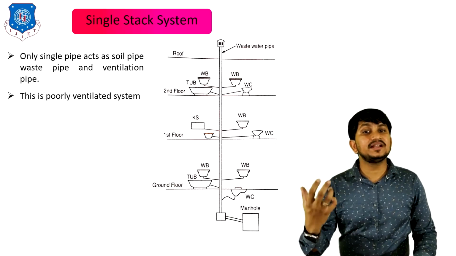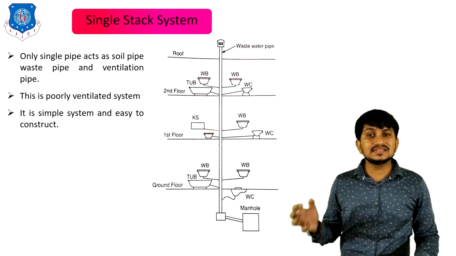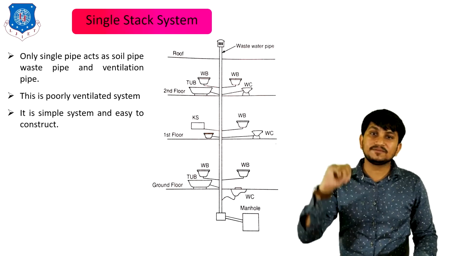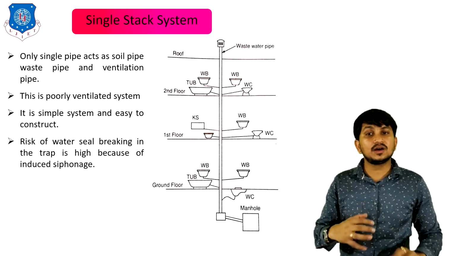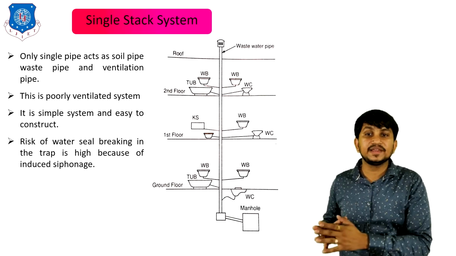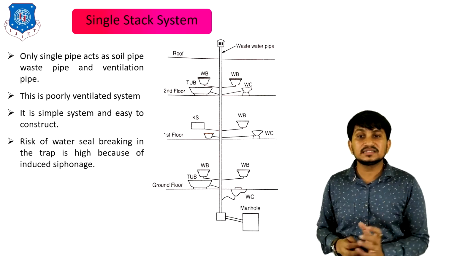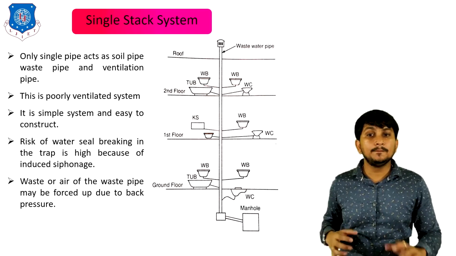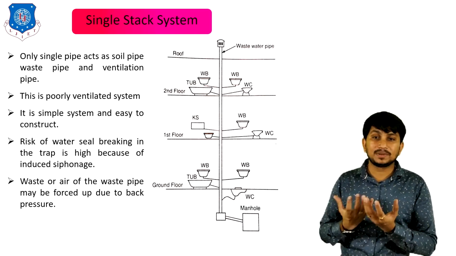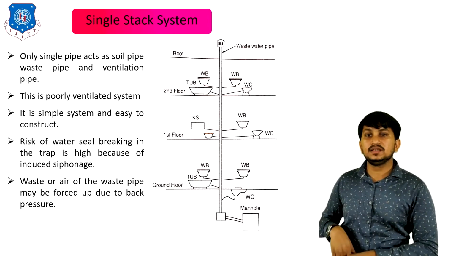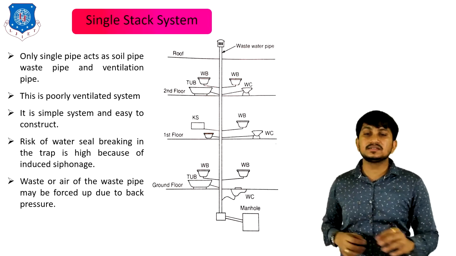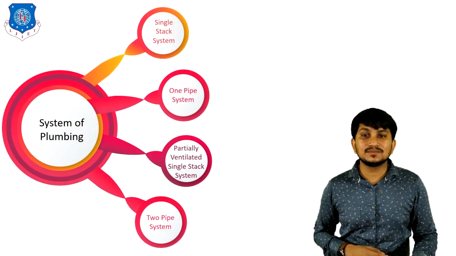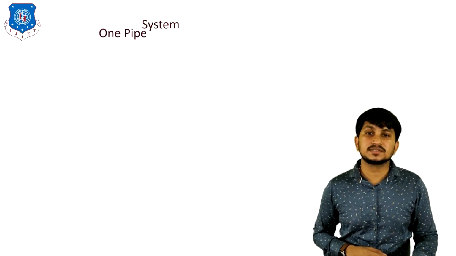This is poorly ventilated. It is a simple system and easy to construct. In old houses this type of system is provided. The risk of water seal breaking in the trap is high because of induced siphonage. Waste or air of the waste pipe may be forced out due to back pressure. So back pressure problems occur in this type of single stage system. Now let's discuss the second system of plumbing, which is the one pipe system.